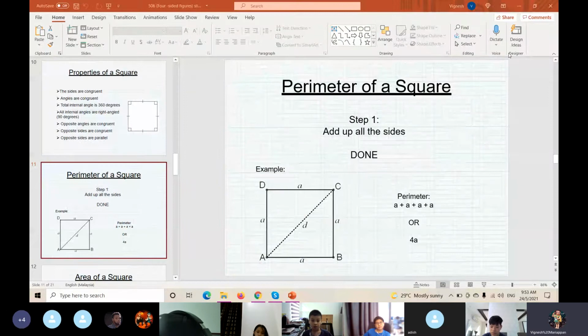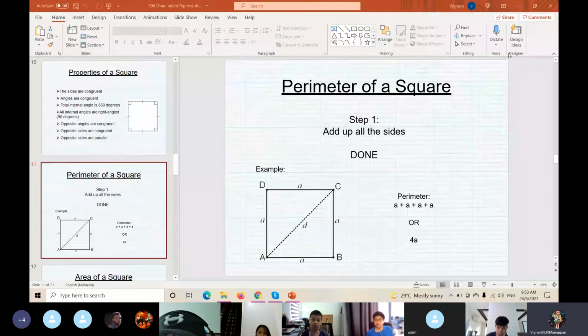Okay, add up all the sides. A plus A plus A plus A. So for perimeter, the method is the same no matter if it is a triangle, square, or any shape. We have to add up all the sides.